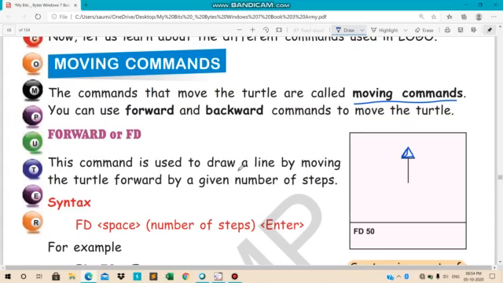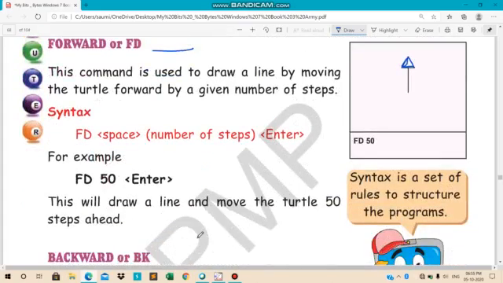This command is used to draw a line by moving the turtle forward by given number of steps. ठीक है, forward एक space and then given number of steps. चलो देखते हैं. So what is the syntax?